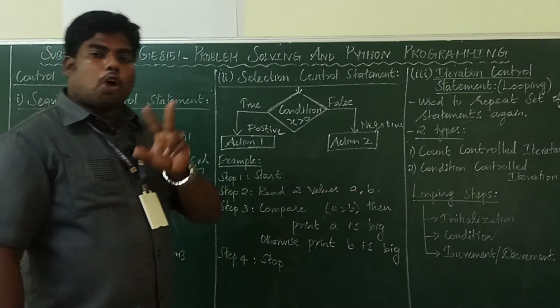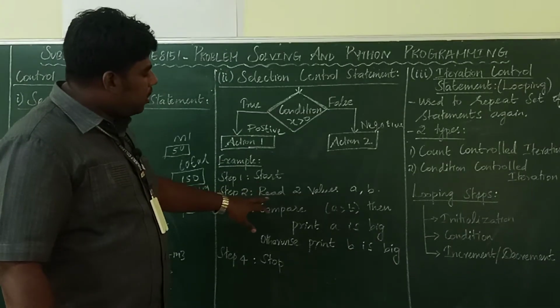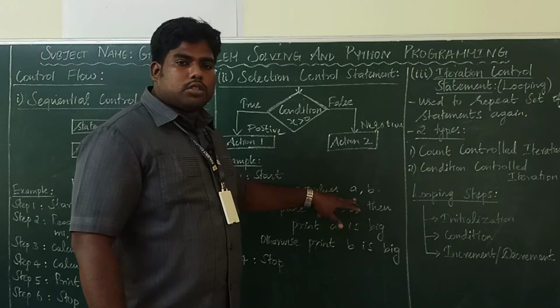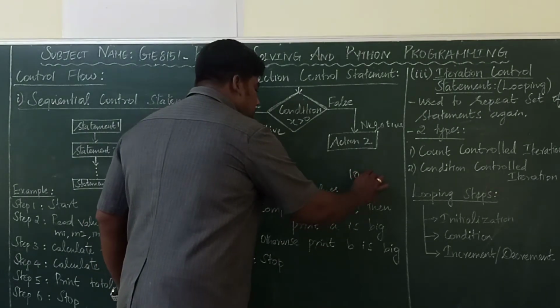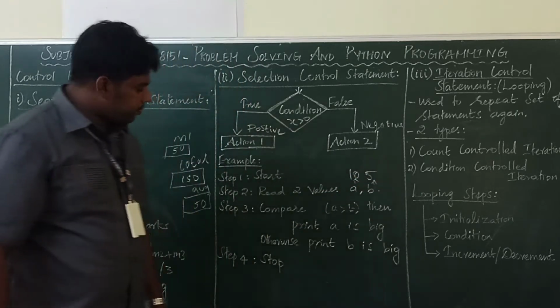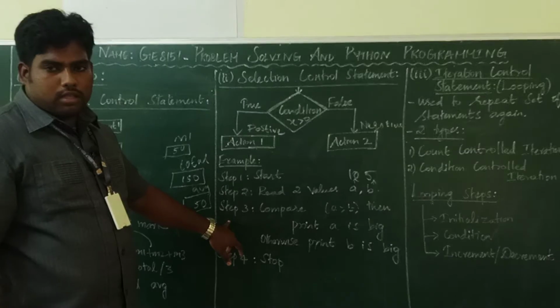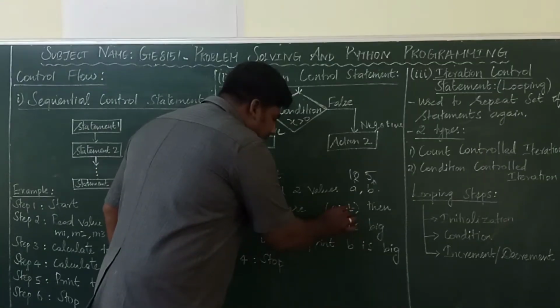Two inputs. So how many variables are required? Two variables. First start, then read two values, a comma b. These two are the variables used to store the numbers. For example, a is 10 and b is 5. Now compare: if a is greater than b.